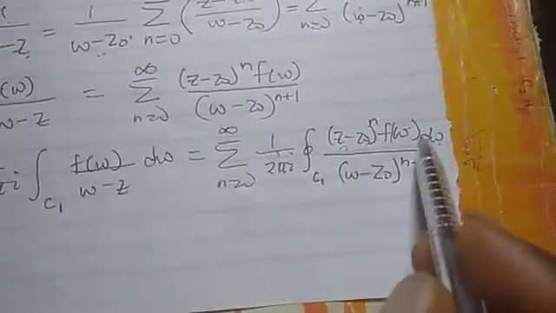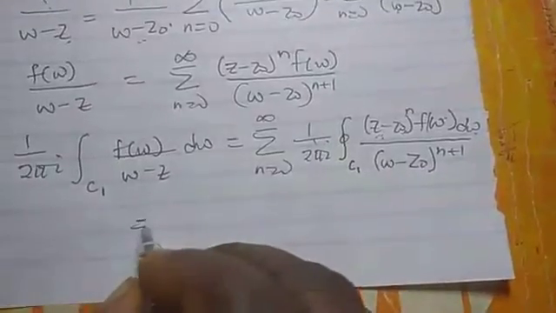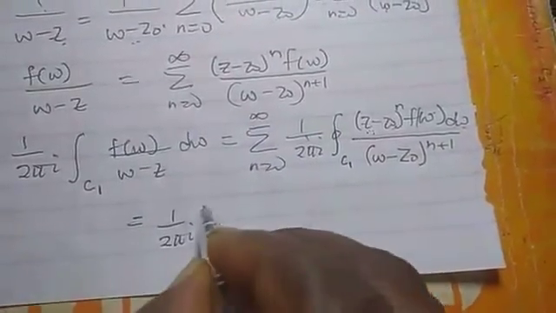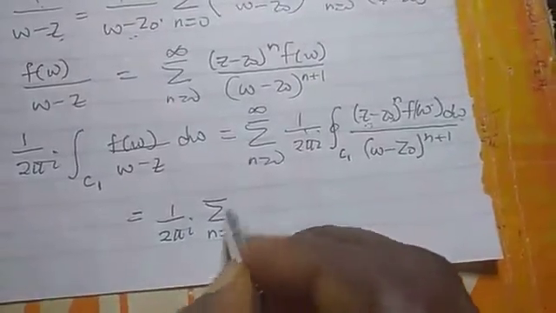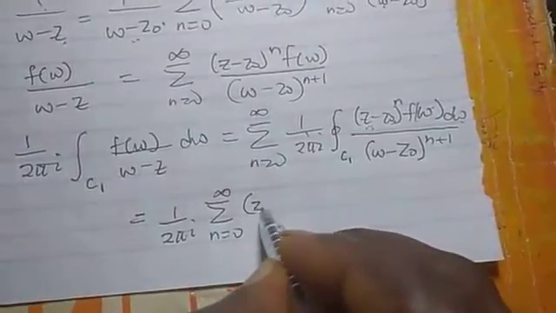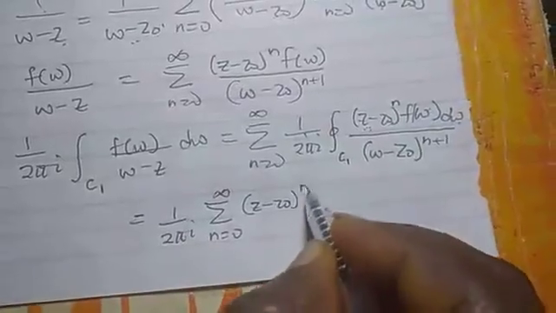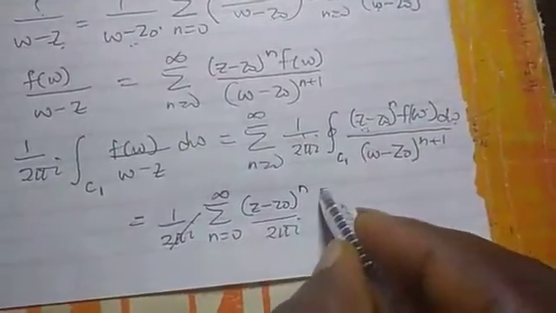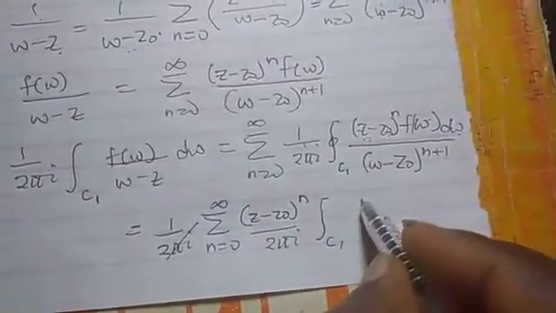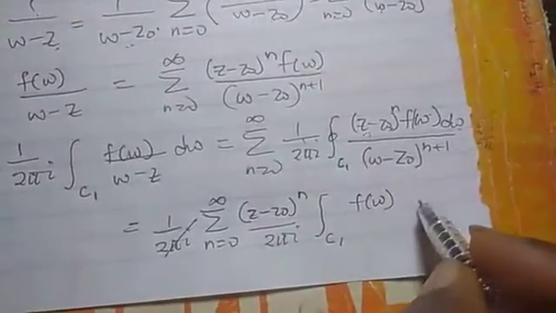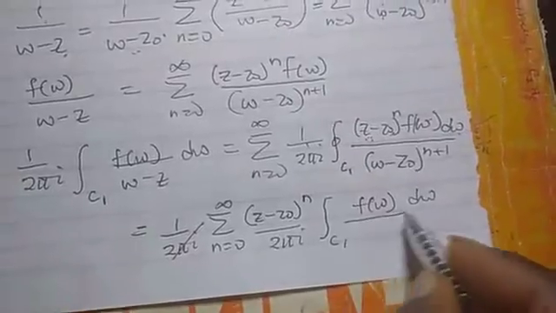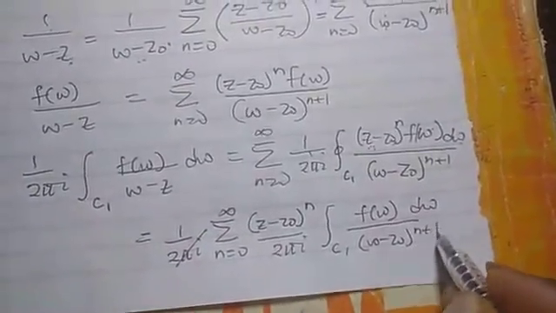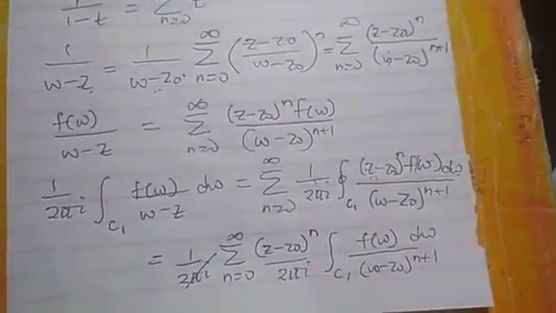You can bring it out of this integral so that we have 1 over 2 pi I summation n runs from 0 to infinity Z minus Z naught raised to power n. In fact, let me bring in 2 pi I. What we are going to have left is this f of W dW over W minus Z naught raised to power n plus 1.